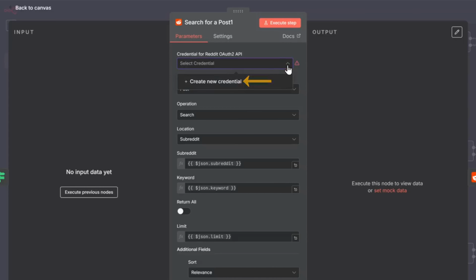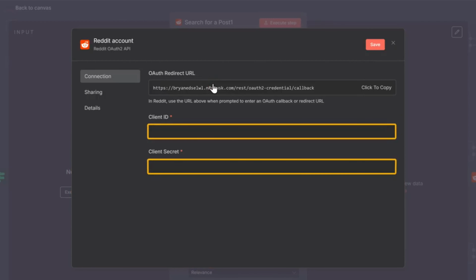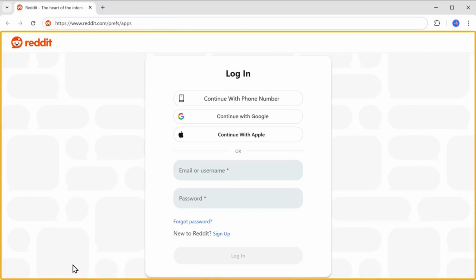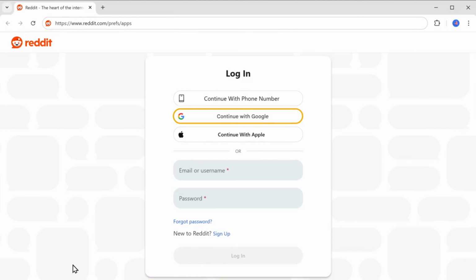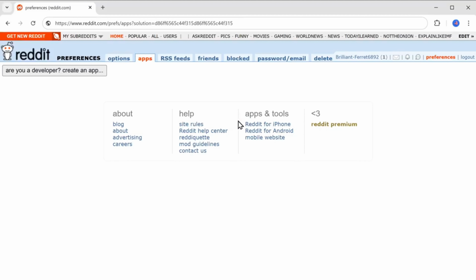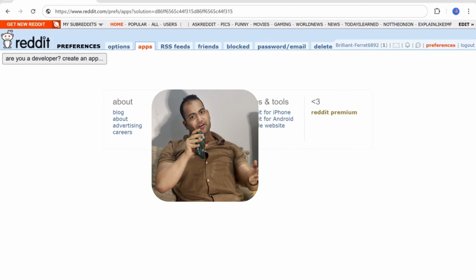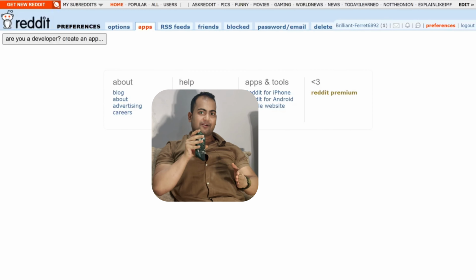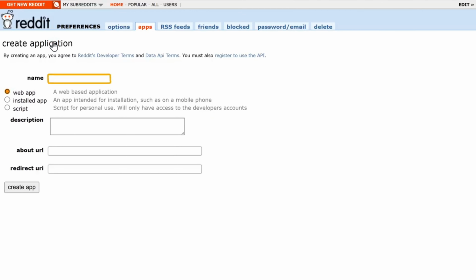A new window will pop up asking for a client ID and the client secret. To get those, first we will need to log in to Reddit. So just click the link below this video and it will take you to the Reddit login page. If you don't have an account, you can click here to create one. I'm going to log in using my Google account, and once you are logged in, it will take you to this page. Once you are on this page, to get the client ID and secret key, first we need to make our app in the Reddit developer console. To connect to the Reddit API, click here, enter a name for the application.